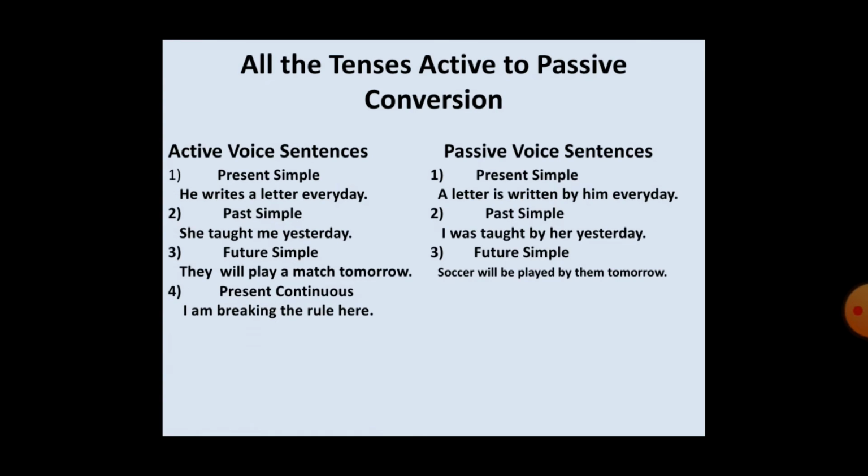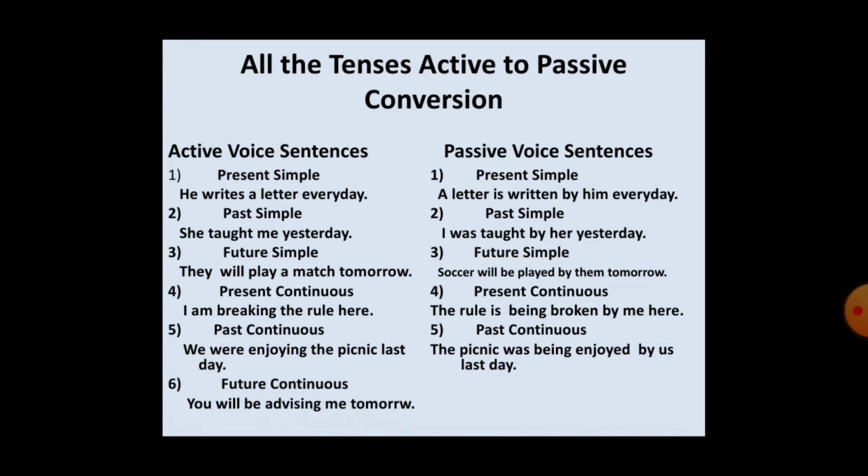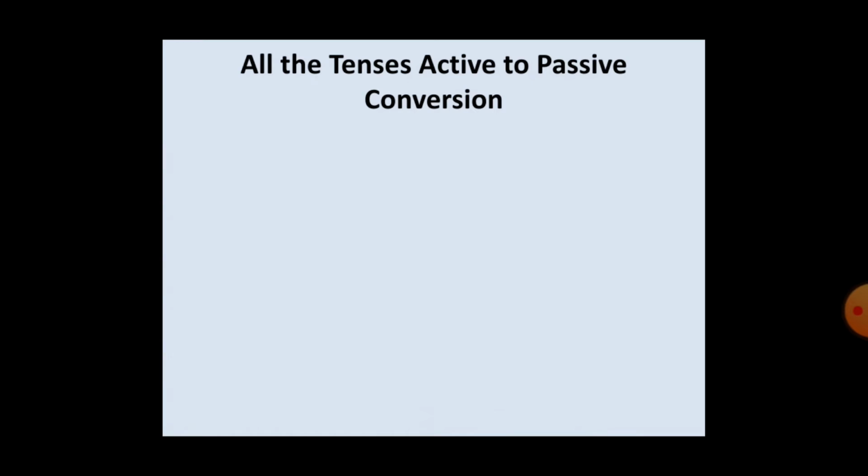In present continuous we use "I am breaking the rule here." In passive voice, the rule is being broken by me here. In past continuous of active voice we use "we were enjoying the picnic last day." But in passive voice, the picnic was being enjoyed by us last day. Future continuous: you will be advising me tomorrow, but there is no passive voice of future continuous.